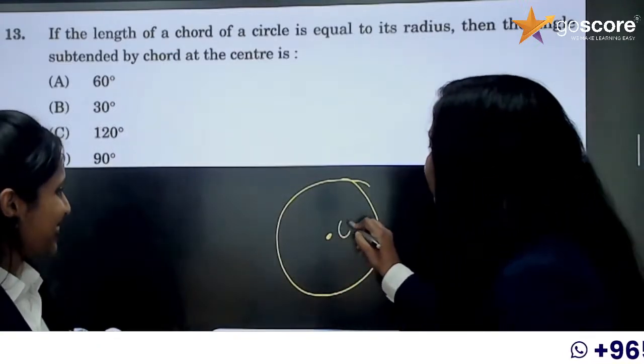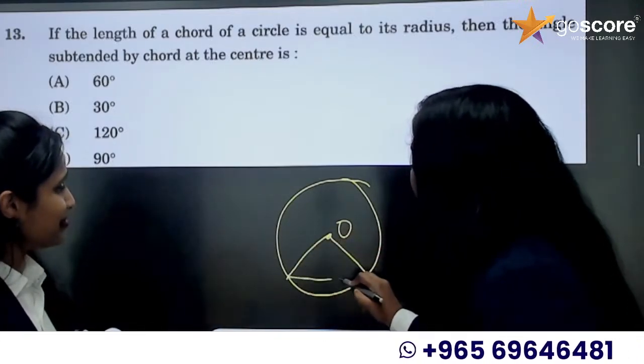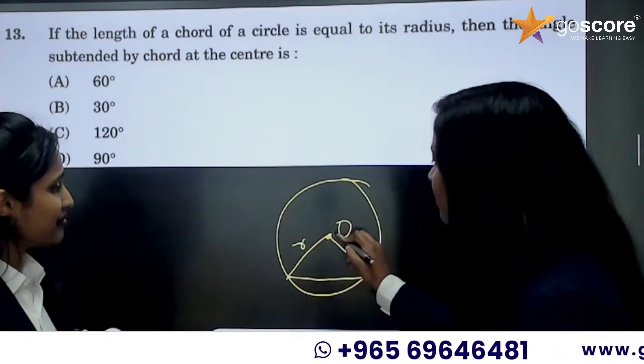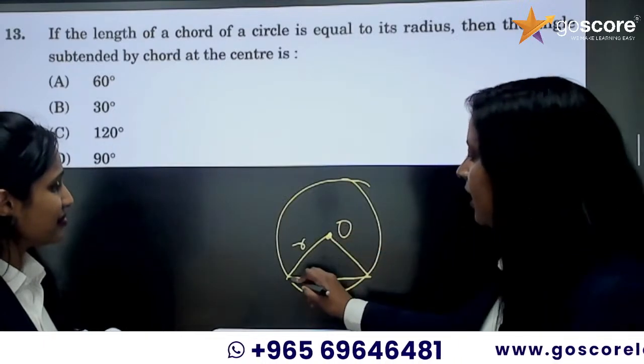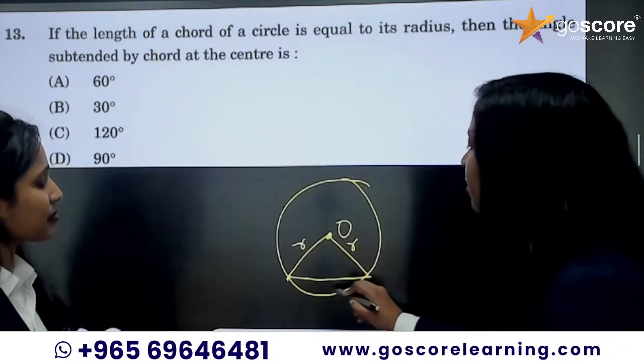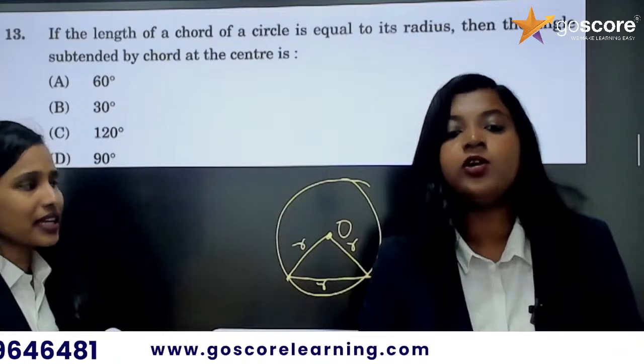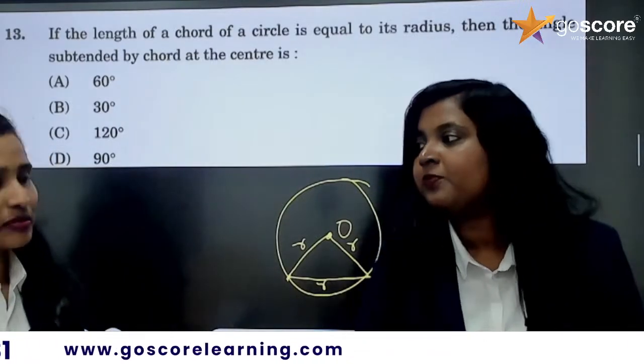Okay, so you have the center of the circle as O, and it is given that the chord of the circle is equal to the radius. This is the radius of the circle, from the center to any point on the circumference. This is also a radius, and this is a chord that is equal to the radius. So all three sides of this triangle are equal to each other, which means it is an isosceles triangle, right?